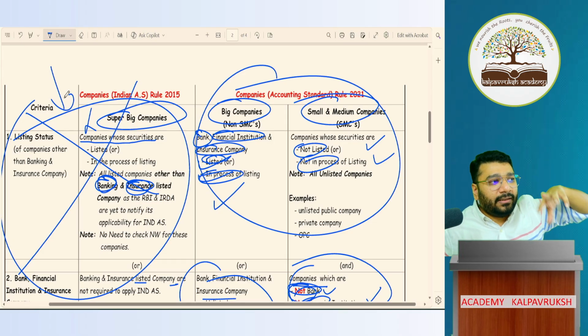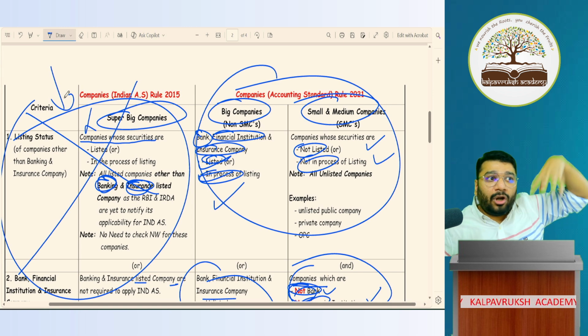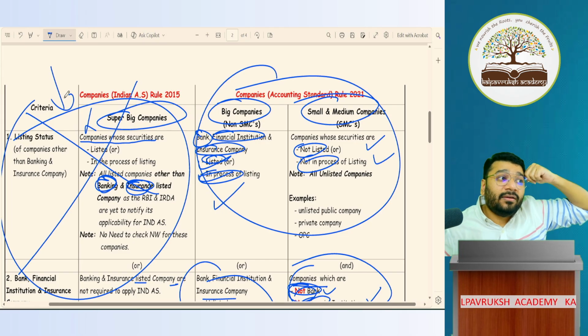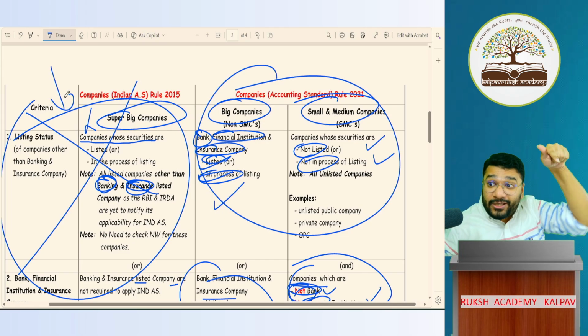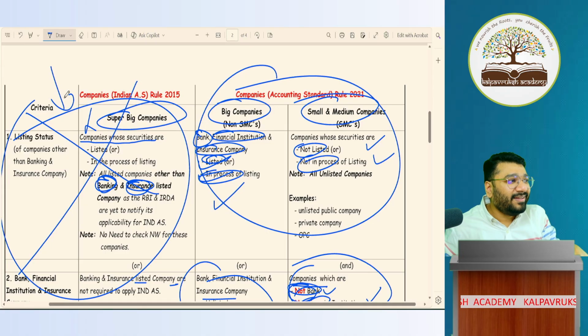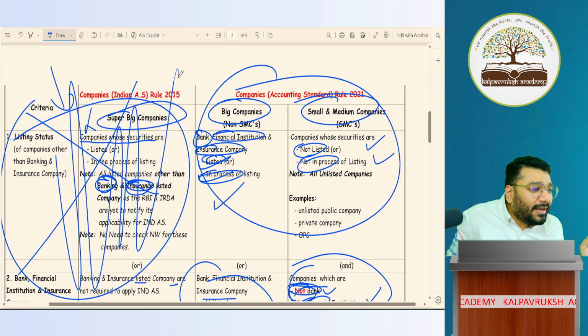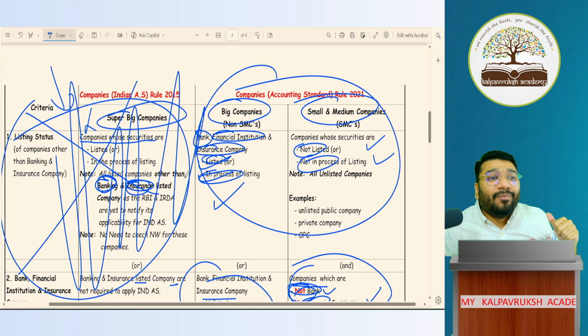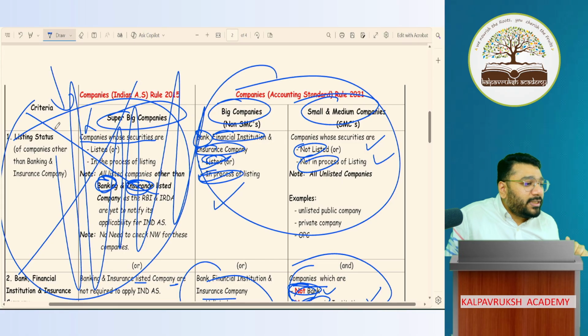So small company, Kalpavriksha Academy: if I am listed, then I will not be a small company. So automatically, what will I be? You will think, if I say super big, you don't know super big. If I did not touch even this point, you would have declared it as a big company. Now you understood why I took this point.